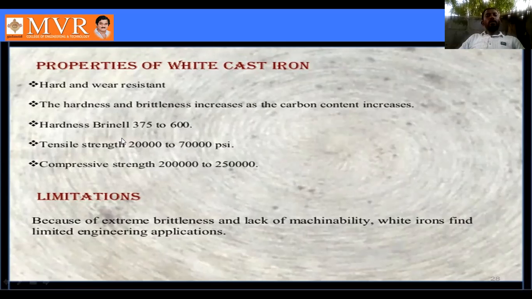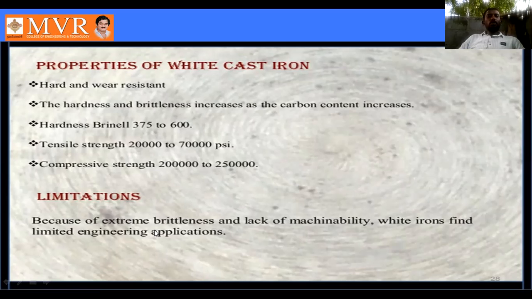The Brinell hardness is 375 to 600. Next is tensile strength, which is about 20,000 to 70,000 psi. Next is compressive strength, about 2 lakh to 2 lakh 50,000 psi. This is the compressive strength, this is the tensile strength, and this is the Brinell hardness. When the carbon content increases, the hardness and brittleness also increase. It has high hardness and wear resistance. These are the properties of white cast iron.